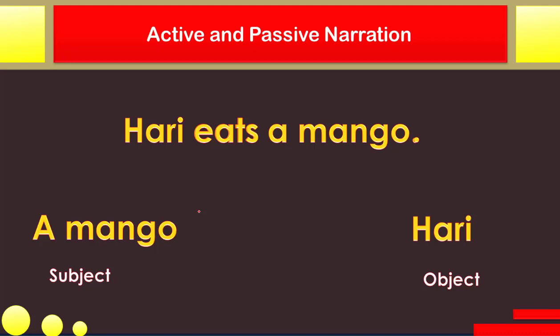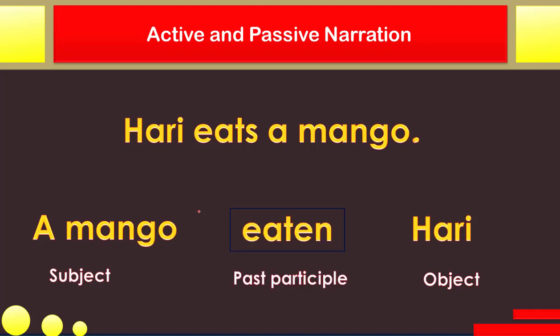Hari has become object here and mango has become subject here. And what else is to be done? Come on, do it. Hurry up. Oh, this eat. So this becomes a mango eats Hari. Wow, no, this is not looking nice. Come on, sentence. Do it correctly. Oh, it has become now eaten. Now eats has become eaten. The basic form of the verb has become past participle.